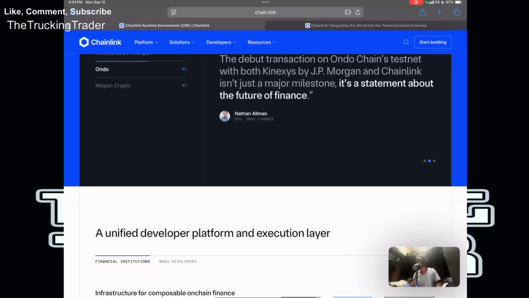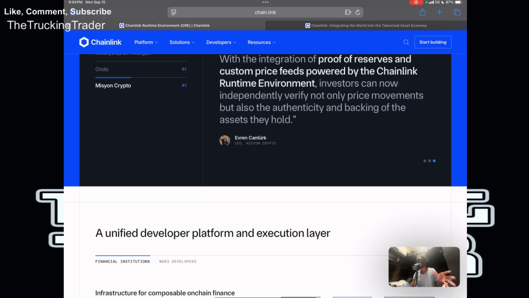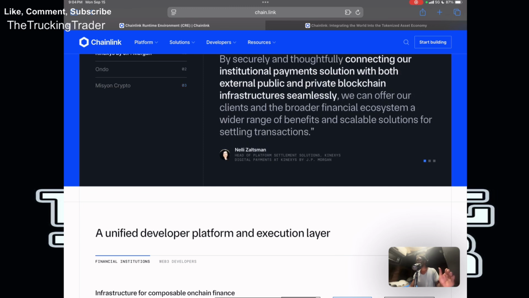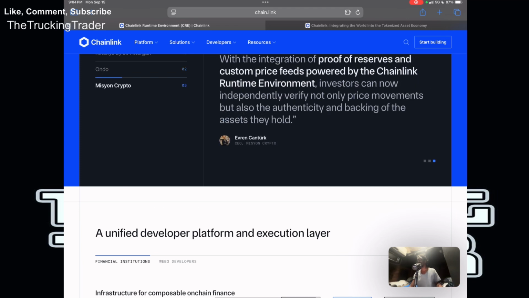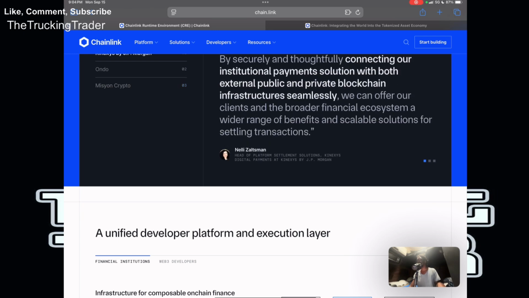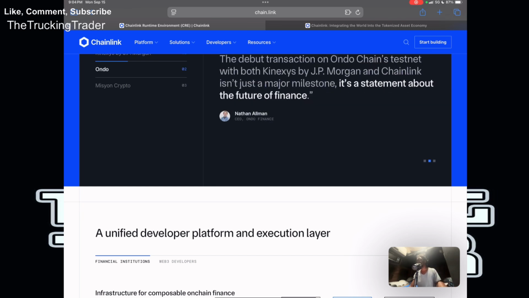So real-world examples are like DeFi, right? A lending platform like Aave needs accurate ETH/USD prices, so it integrates Chainlink price feeds. Another real-world example is insurance. A crop insurance dApp can trigger payouts based on verified weather data delivered through Chainlink. Another real-world example is TradFi and tokenized assets. Banks or asset managers tokenizing real-world assets can use Chainlink Proof of Reserve feeds to show on-chain that collateral exists, right? So here's the bottom line, right?